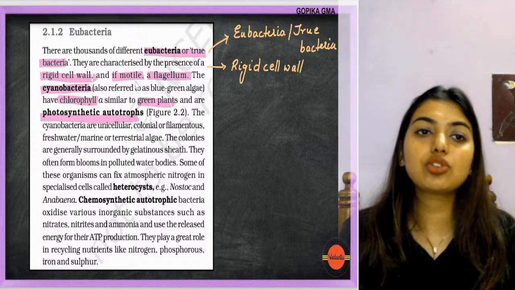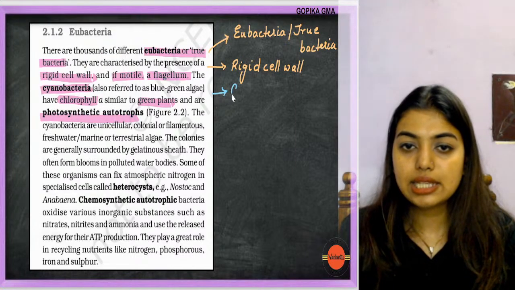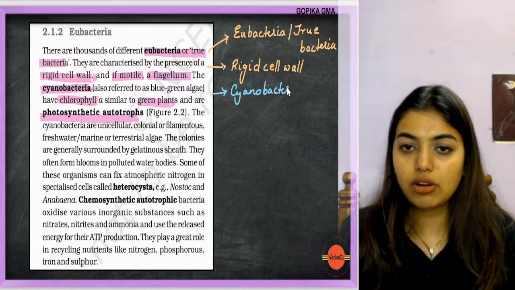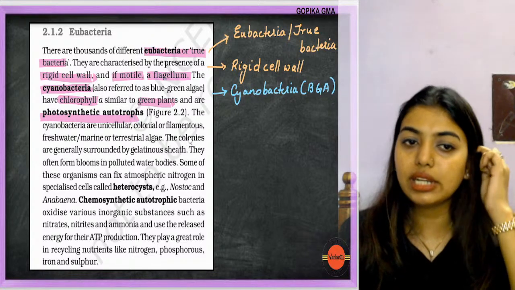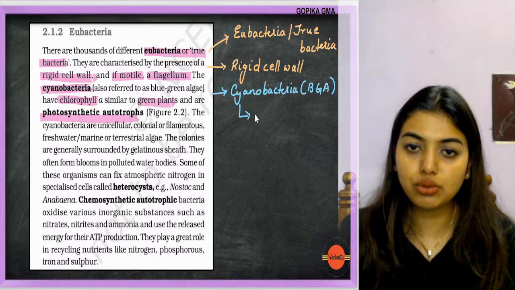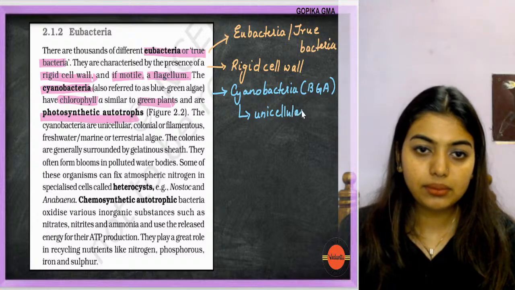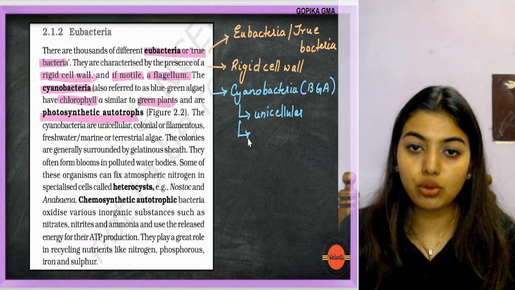Now, one of the most common examples is cyanobacteria. We will write it in blue itself. Cyanobacteria, which is otherwise called BGA, blue-green algae. Okay, BGA or blue-green algae. The cyanobacteria, students, here they're talking about cyanobacteria only. They are unicellular. Okay, they can be colonial.